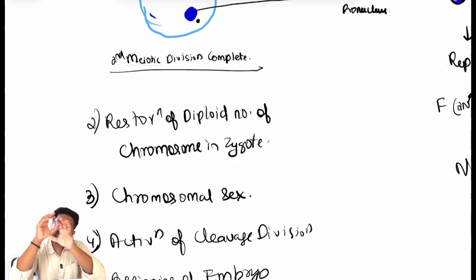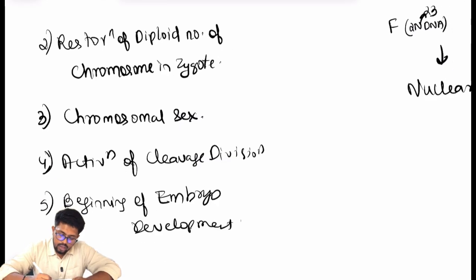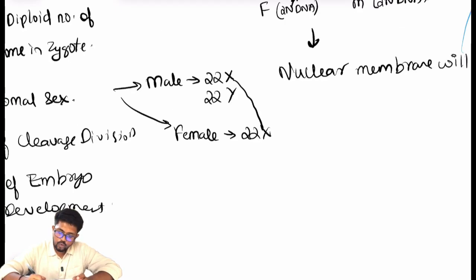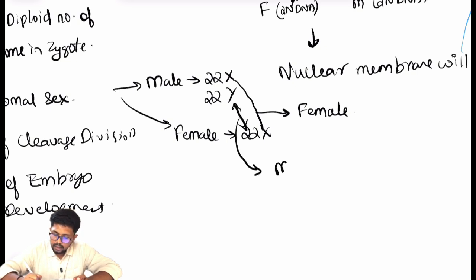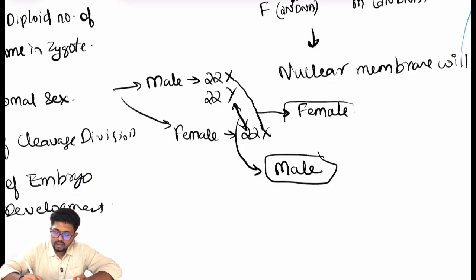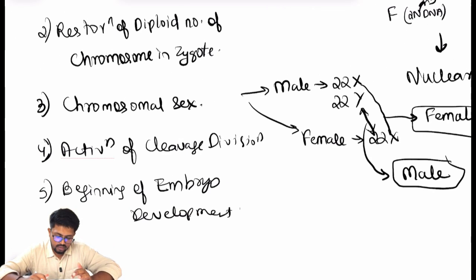Now, what is this determination of the chromosomal sex? From the male, 22 autosomes and one X chromosome, or 22 autosomes and one Y chromosome, will come. From the female, only 22 autosomes and an X chromosome will come. If X and X fuse, then the female chromosomal sex will be determined. If X and Y fuse, then the male sex will be determined. So in this way, chromosomal sex determination will occur.